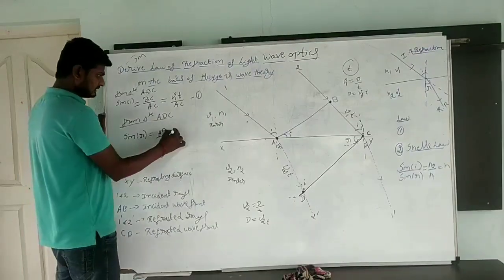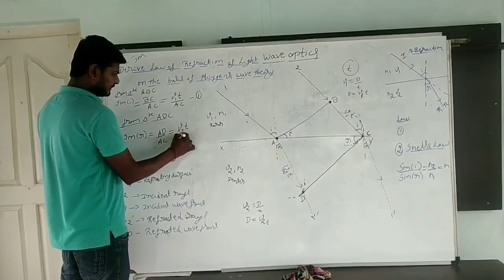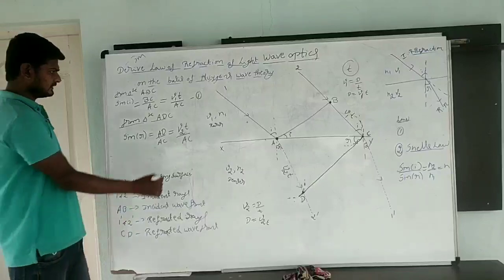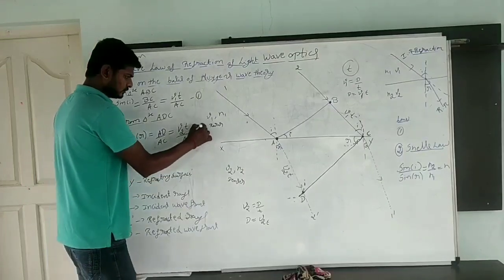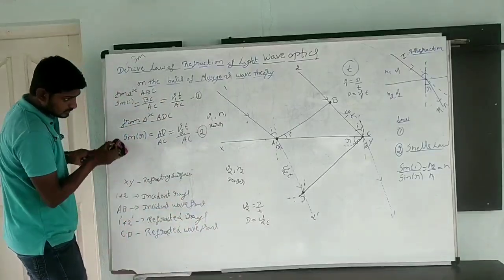AD by AC is equal to what? V2t divided by AC. This one I am going to take as equation 2. Now I am going to rub this one. Keep in mind.